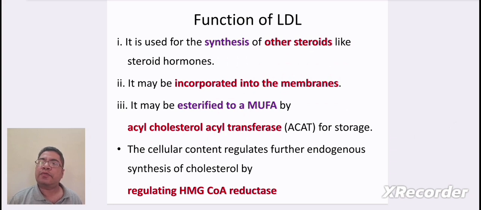First, it is used for synthesis of other steroids like steroid hormones, or it may be incorporated into the membranes, or it may be esterified to MUFA by acyl cholesterol acyltransferase for storage. The cellular content regulates the further endogenous synthesis of cholesterol by regulating HMG-CoA reductase.